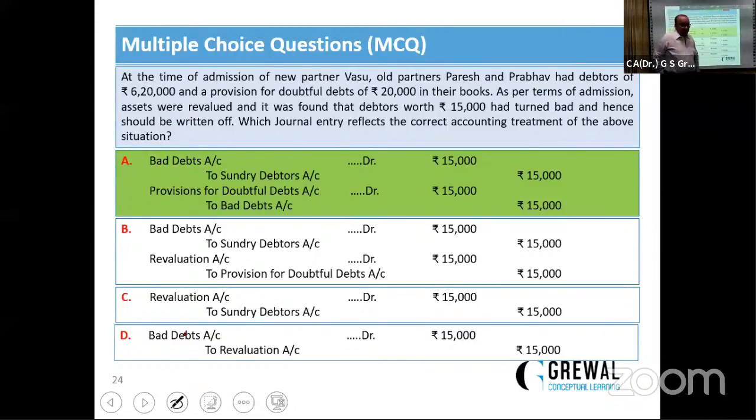Student is asking why is provision for doubtful debt not distributed among the partners? Definitely, following the prudence principle, we create a provision for doubtful debts, and it is a provision against the debtors. It is not a part of accumulated profit, so it should be carried forward. Whatever amount will be the bad debts, that may be in the future, so it cannot be distributed among the partners at the time of the reconstitution of the firm. Next. So correct answer is A.